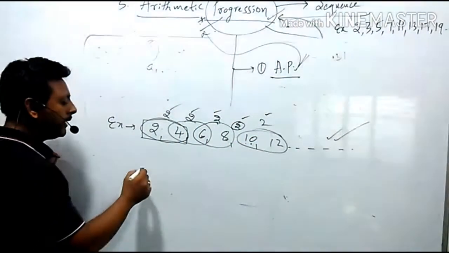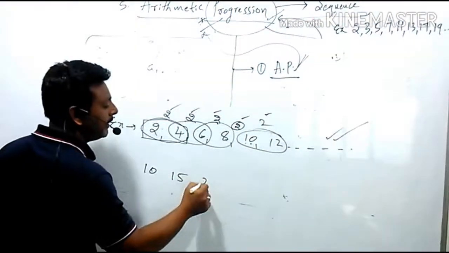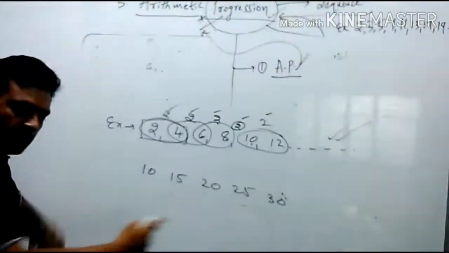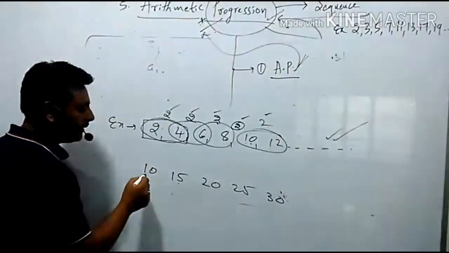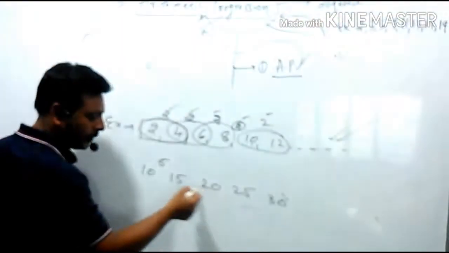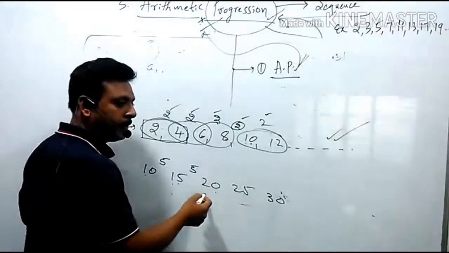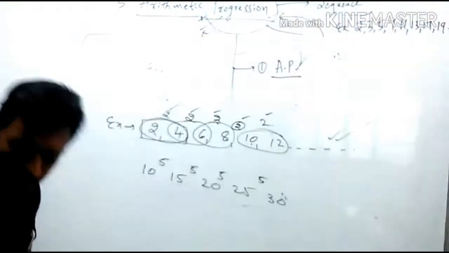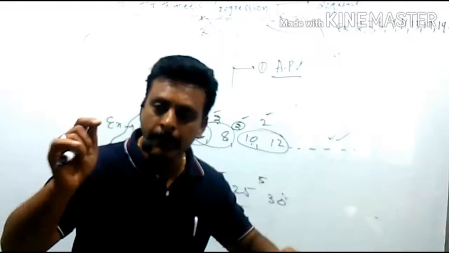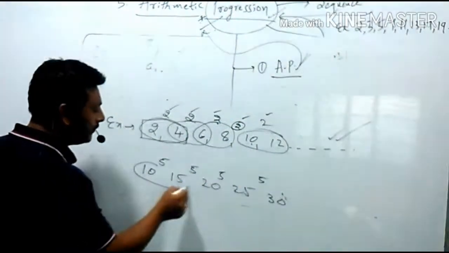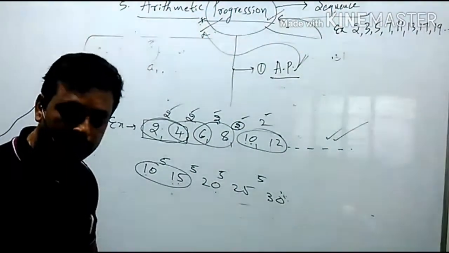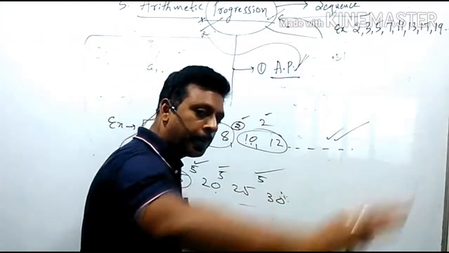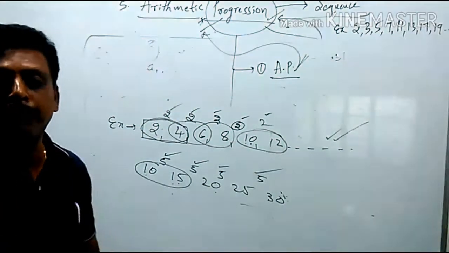For your sake, I will take one more example: 10, 15, 20, 25, 30. Can you tell me the difference between consecutive terms? The difference of 15 and 10 is 5, of 20 and 15 is 5, of 25 and 20 is 5, of 30 and 25 is 5. So what I wanted to say is, in a progression, if you consider consecutive terms and find the difference, and you get the same difference throughout the progression, then it is called an arithmetic progression.